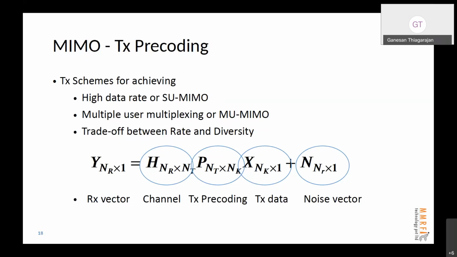But typically I talk about the downlink only, because whatever we are doing in the downlink is equally applicable on the uplink, right? So if the base station or the mobile has the receive antenna NR, and the channel matrix is NR cross NT, and X is the user data that I want to transmit, I have to do some massaging of that information before it gets into the channel, and that is the P matrix, which is the precoding matrix. We'll see some details later. And N is of course the observation noise or the receiver noise.